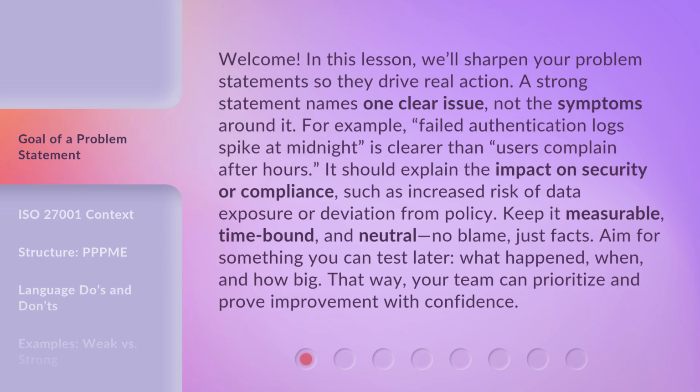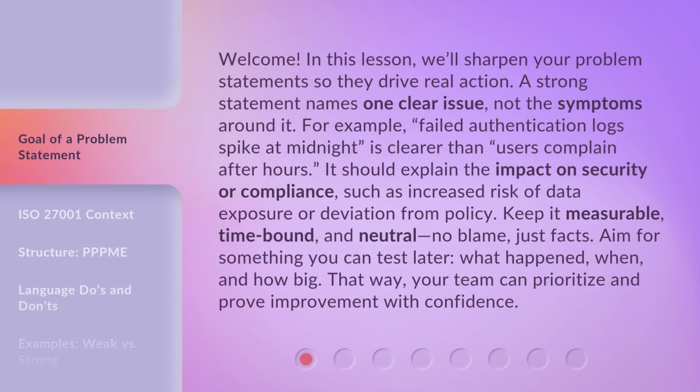A strong statement names one clear issue, not the symptoms around it. For example, failed authentication logs spike at midnight is clearer than users complain after hours. It should explain the impact on security or compliance, such as increased risk of data exposure or deviation from policy. Keep it measurable, time-bound, and neutral.